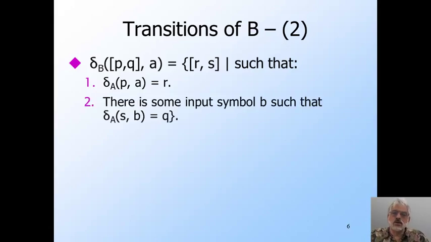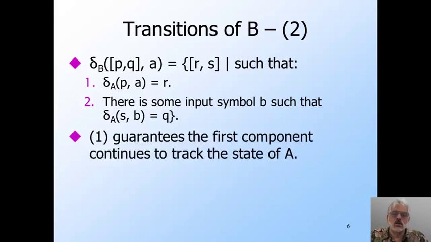The second condition concerns the second component. There must be some input symbol b such that A goes from S to Q on input b. Notice the transition is from the new second component to the old second component, so the new second component has a path to acceptance that is one longer than before. Thus, if x takes A to state P, then xa takes A to state R. That's this. We could prove by simple induction on the length of w that the first component of B's state after reading w is always the state A would be in after reading w, but we won't do the proof.